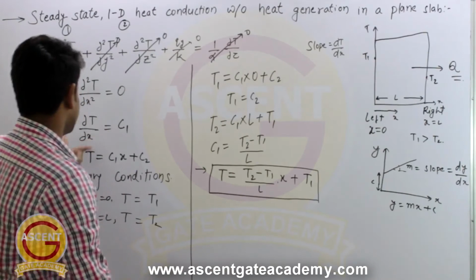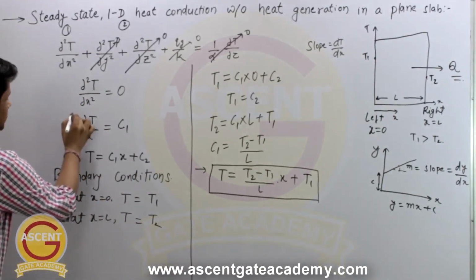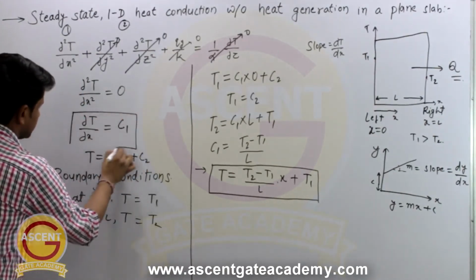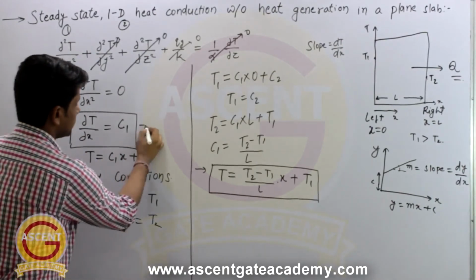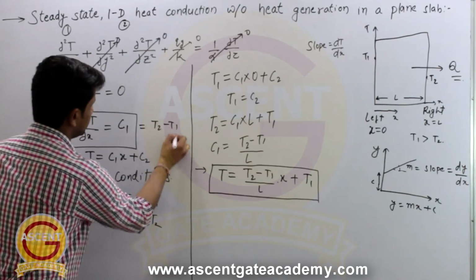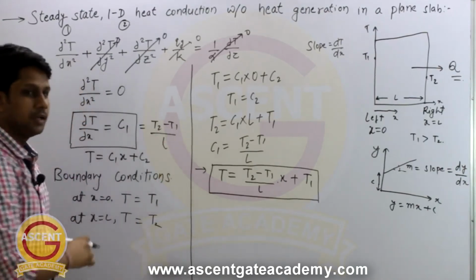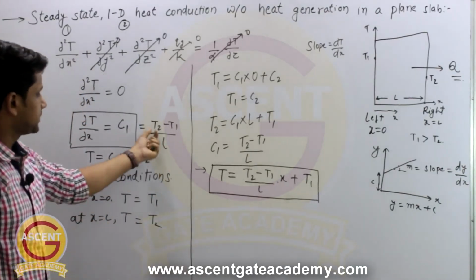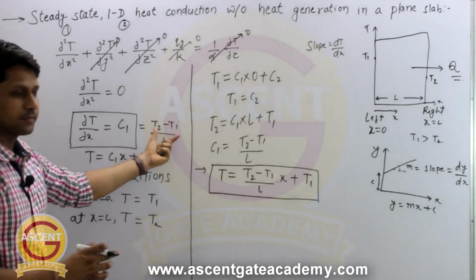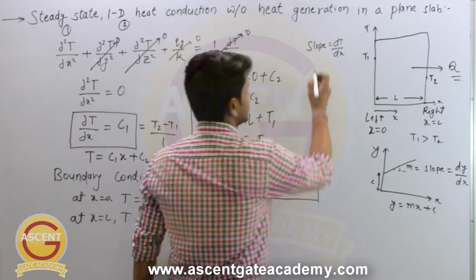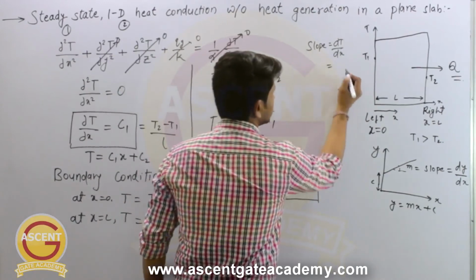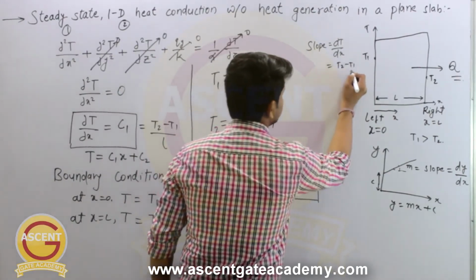It is equal to C1, and C1 we have calculated as (T2 minus T1) by L. And as I told you, this T2 is less than T1, so this value is going to be negative. So it is a negative slope, and its value is (T2 minus T1) by L.